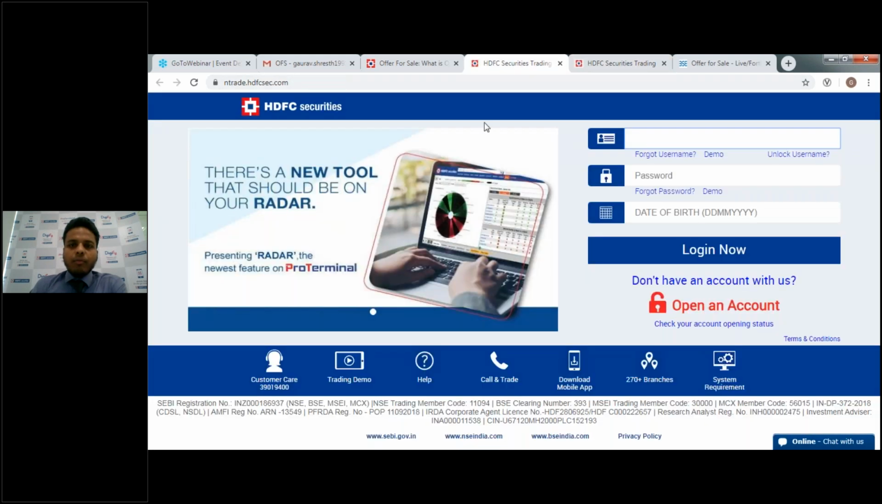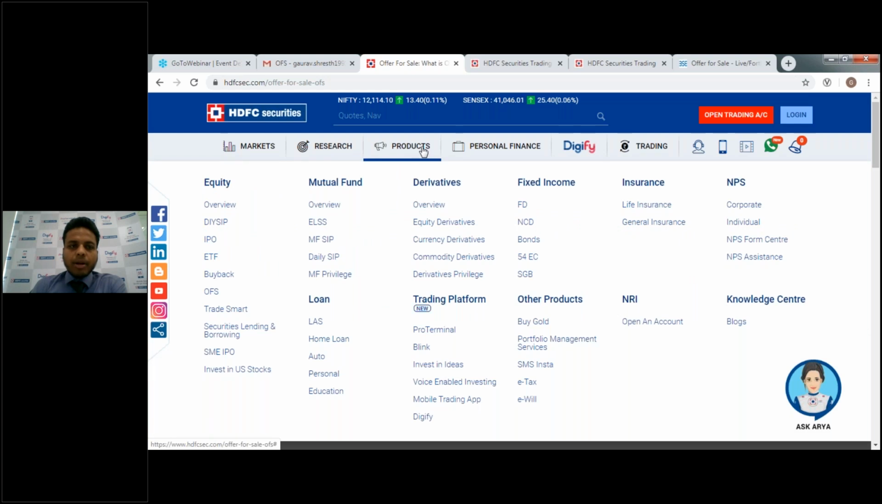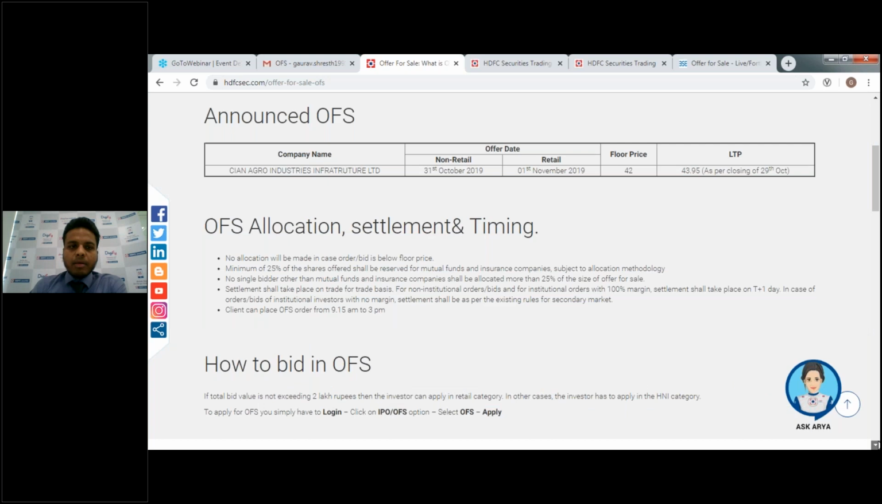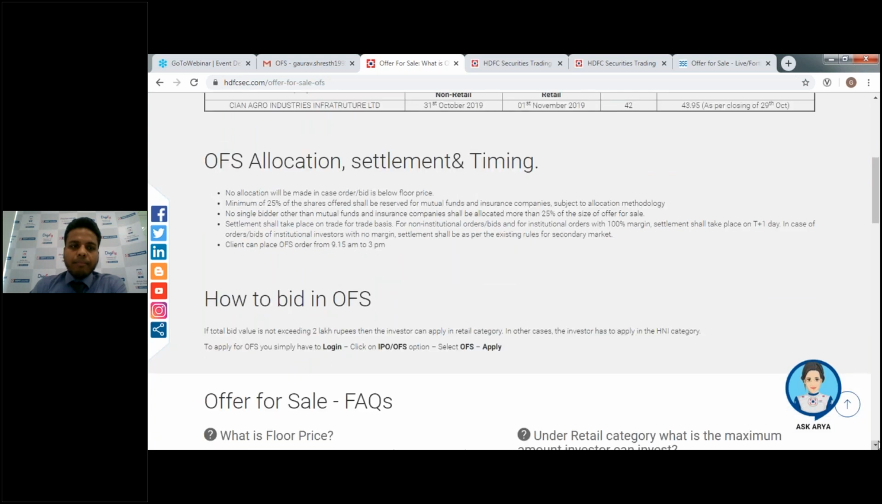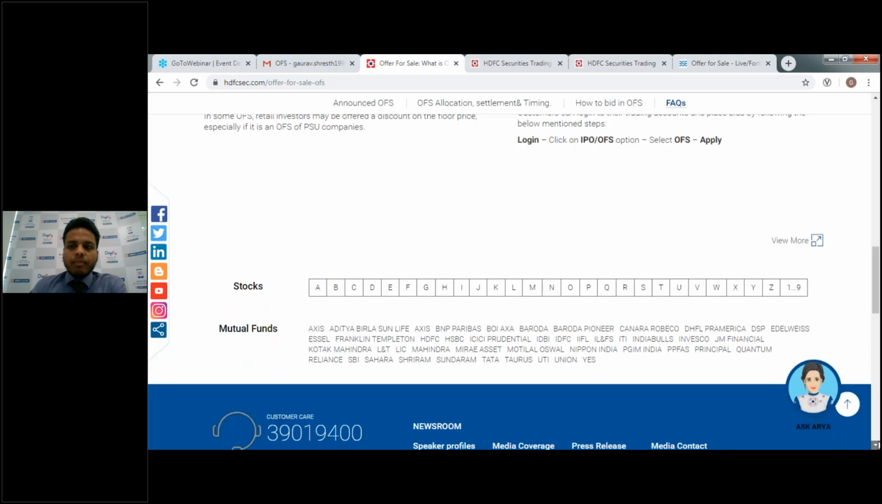Now before login, if you want some information regarding OFS, you can go to our OFS page. You have to go to product, and in product you can see the 6th option is OFS. Once you click on that, our OFS detail page will open up, and there you will find a brief description of an OFS, the announced OFS if there is any, with floor price and retail date and everything, allocation and settlement timing, how to bid, and FAQ.